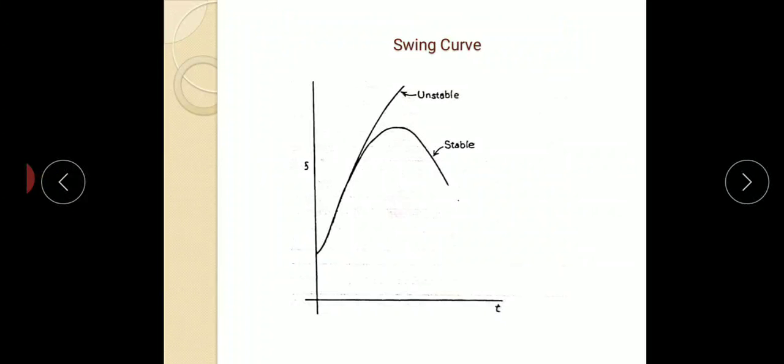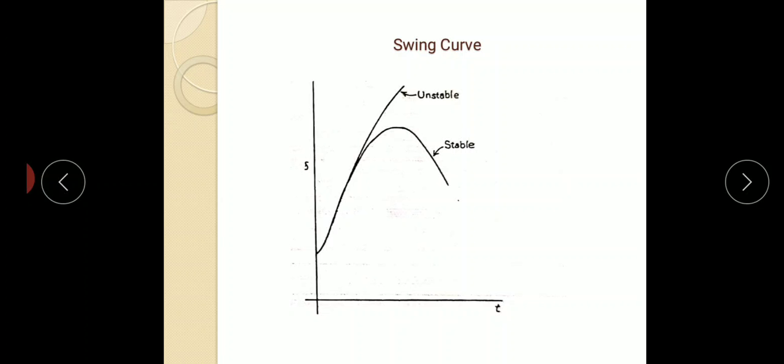Now next is the swing curve. A graph of delta, usually in electrical radians, versus time in seconds is called the swing curve. As shown in the figure, the swing curve provides information regarding stability. It shows any tendency of delta to oscillate and or increase beyond the point of return. If delta increases continuously with time, the system is unstable, while if delta starts decreasing after reaching a maximum value, it is inferred that the system will remain stable.